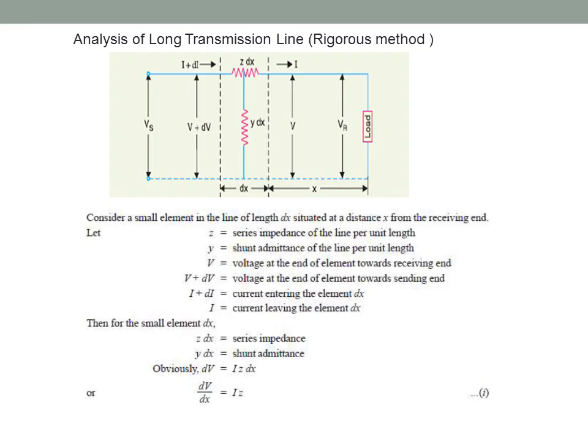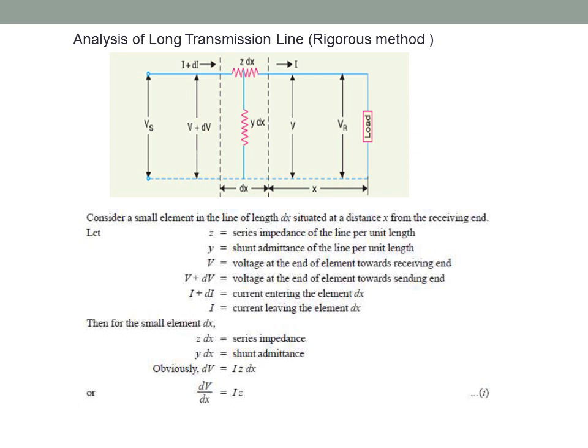Then we will see analysis of transmission line with rigorous method. So consider, as per circuit diagram, a small element of the line dx situated x distance from the receiving end.